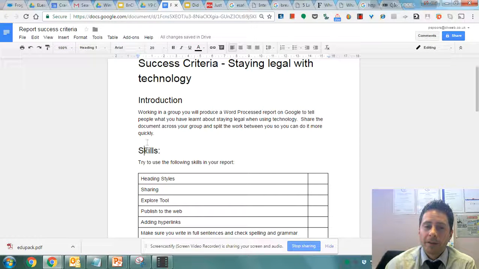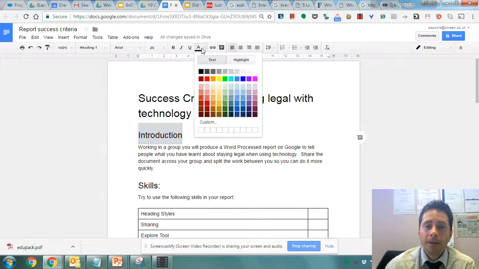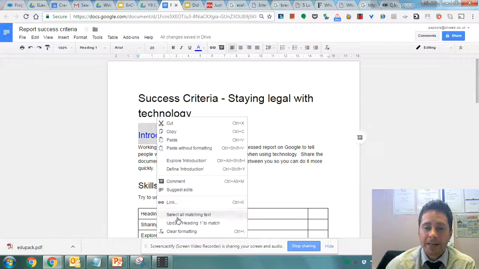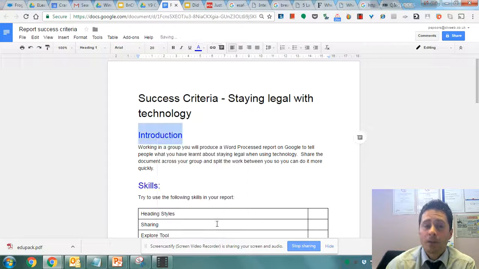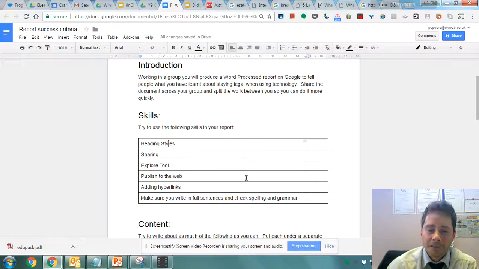Now, the beauty of doing it this way is if I use these headings all of the way through, and then I decide I want to change the way those headings look, I can change all of them at once. So if I decide that all of my headings are going to be blue, then by right-clicking on that heading and saying update heading 1 to match, it actually changes all of the headings throughout my document. So it saves you time and it keeps your document looking professional and consistent because your headings are always looking the same. So that's heading styles.